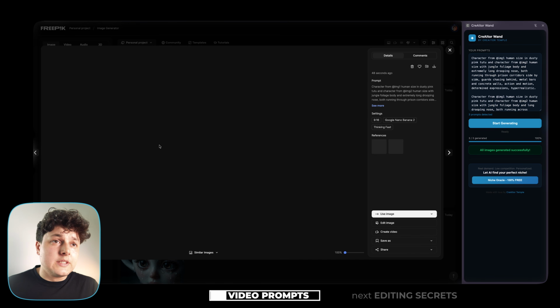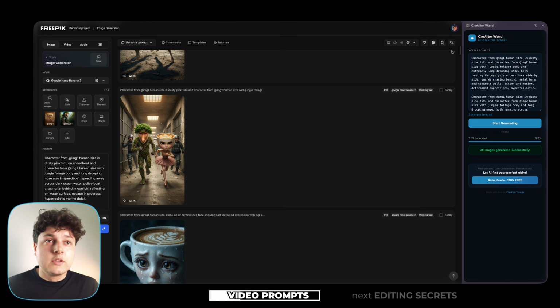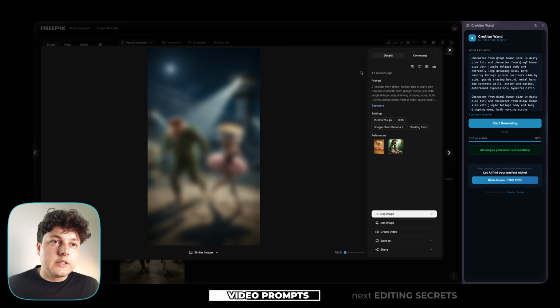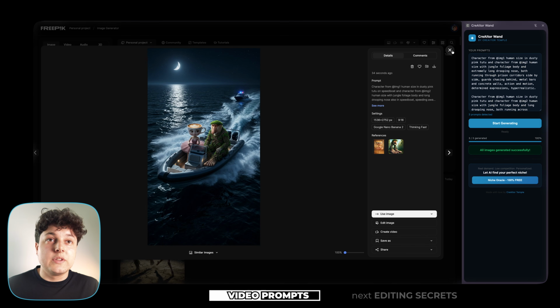Okay, so here you go. This is the image where we have both of the characters and it came out pretty good. You can see here again, escaping the prison, and this one escaping the police on the boat.